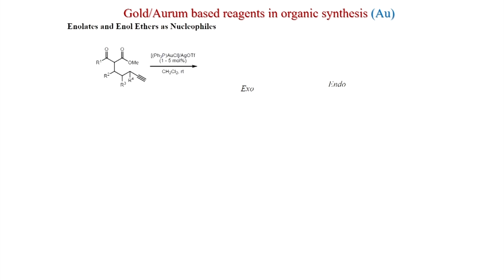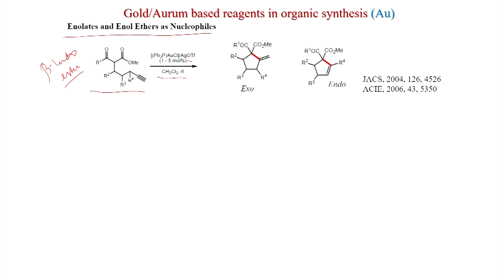Now, we will see enolates and enol ethers as nucleophiles. You can see this is a beta keto ester, and with the alkyne, and this is the catalyst Ph3PAuCl, AgOTf, 1 to 5 mole percent, dichloromethane, room temperature. You can get these exo and endo products. So, this is exo, this is endo.